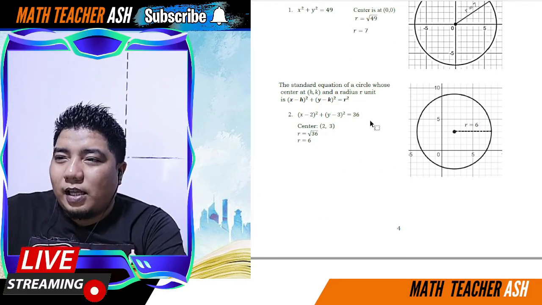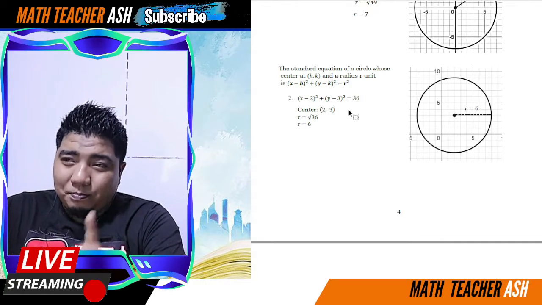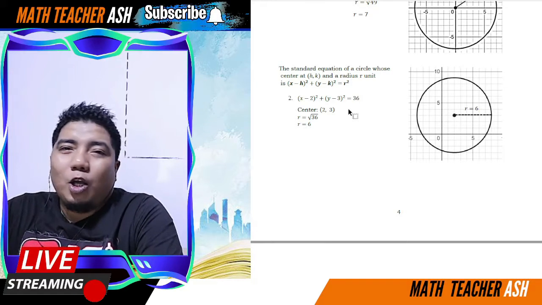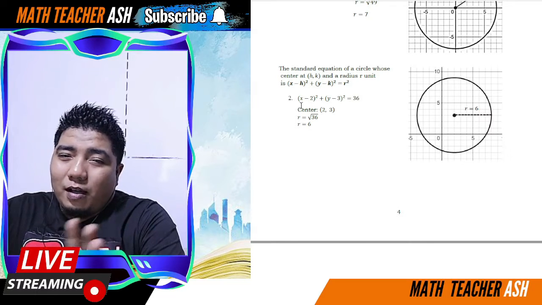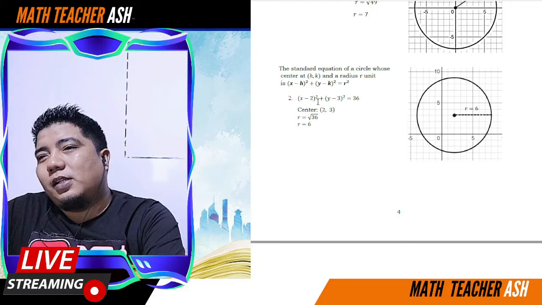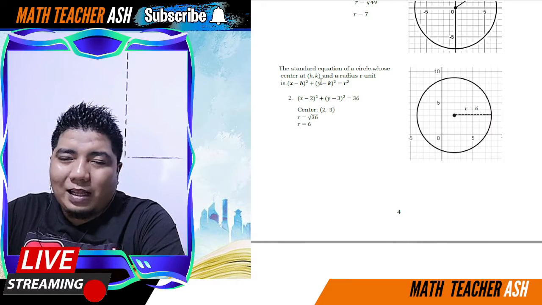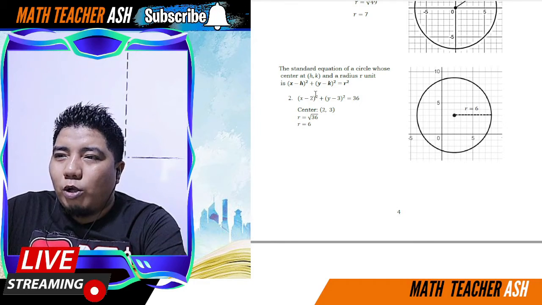How about this second example? We have X minus 2 squared plus Y minus 3 squared is equal to 36. So H and K natin ay yung katabi ni X at katabi ni Y, or yung preceding ni X at preceding ni Y. So, of course, this is already minus, ha? Okay, minus yung standard form natin. So, therefore, since this is minus 2, yung 2 lang ang kukunin natin.